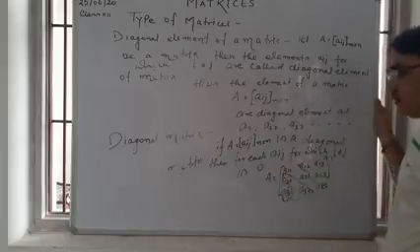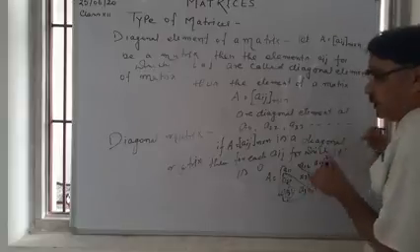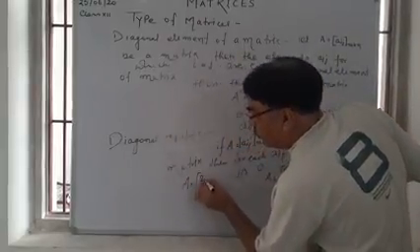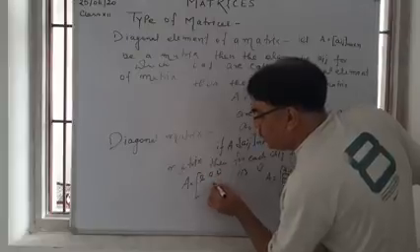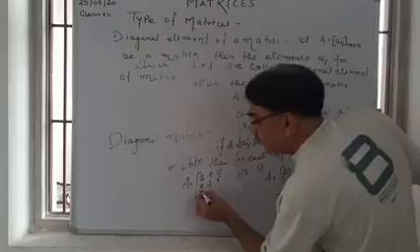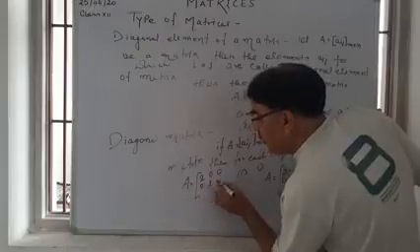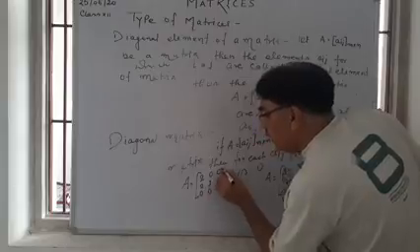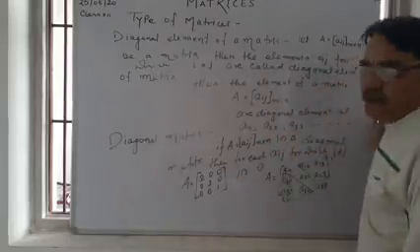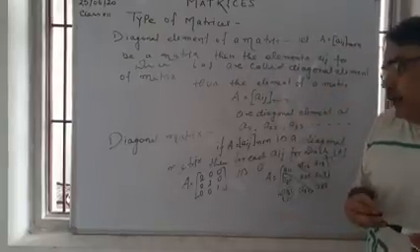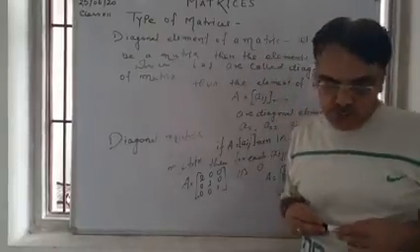We can take an example of a matrix. For example, A is equal to 2 0 0 0 3 5 3 0 0 0 1 is a diagonal matrix because all the elements other than the diagonal elements are 0.